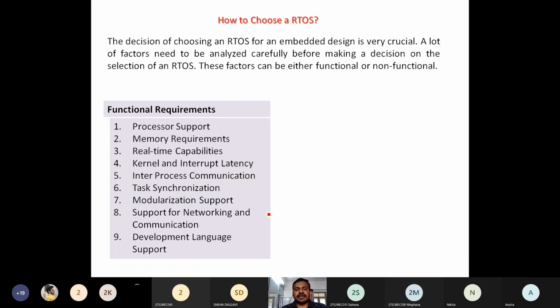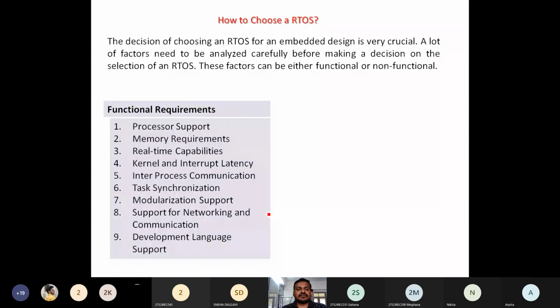What are the kernel and its interrupt latency, inter-process communication, how the inter-process communication is going to happen, how well it is going to have task synchronization, how the RTOS is going to support multiple processes, and how the shared resources are well utilized by each process, because it is real time.